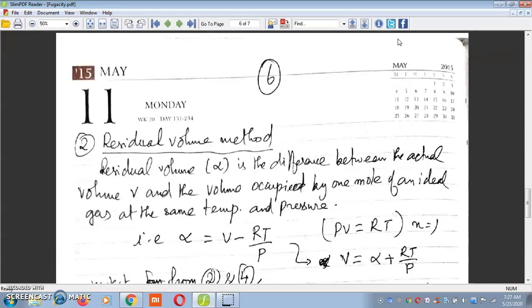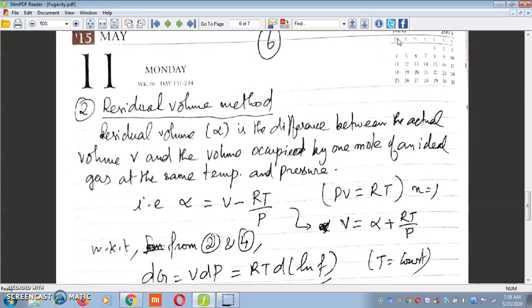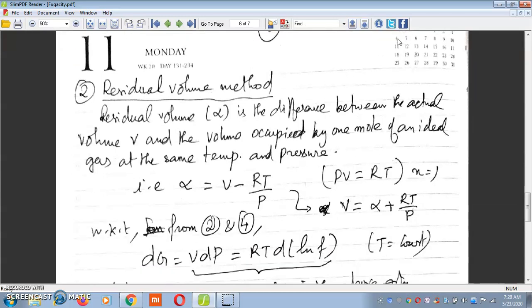Another method of determination of fugacity of real gases is the residual volume method. Now we define residual volume α as the difference between the actual volume V and the volume occupied by 1 mole of an ideal gas at the same conditions of temperature and pressure. Now α becomes equal to V − RT/P, where RT/P is the volume occupied by 1 mole of an ideal gas. Therefore, V = α + RT/P, where α is the residual volume.